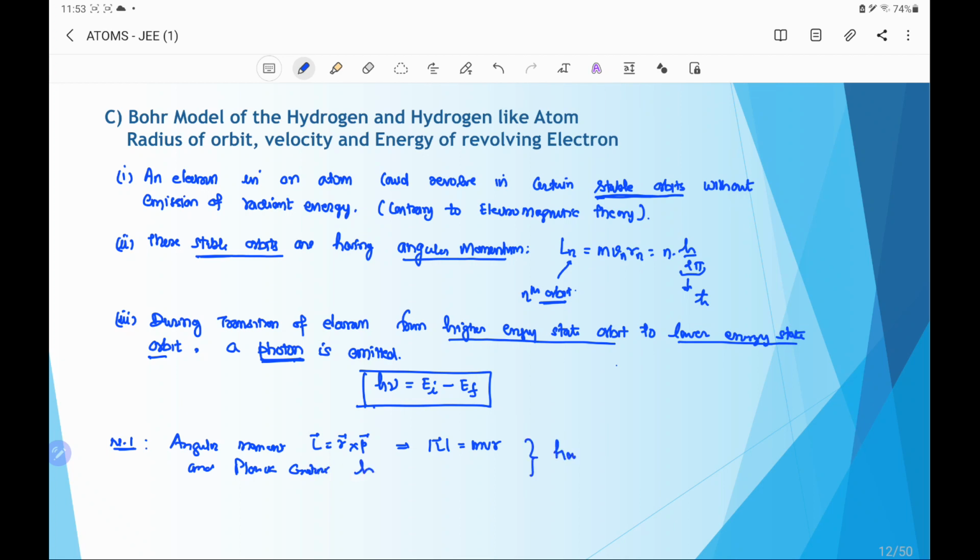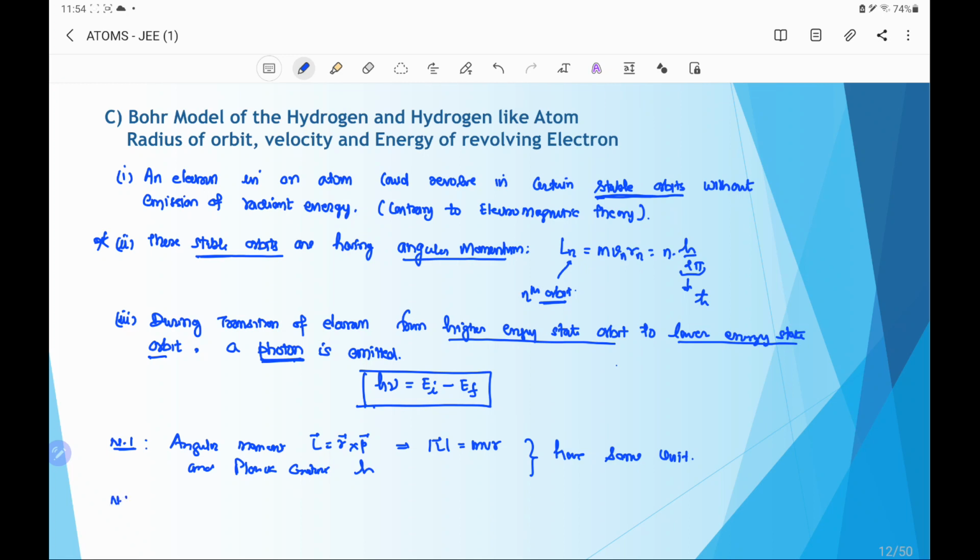These two have the same unit, and this fact is used by Bohr to establish the second postulate that the stable orbits have angular momentum equal to n into h by 2 pi.